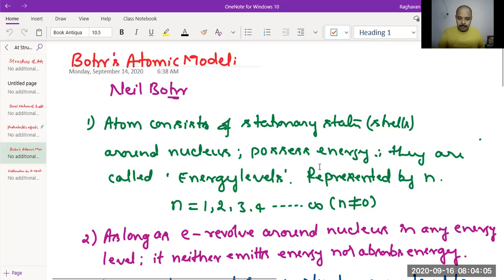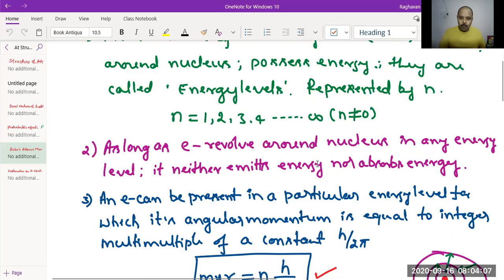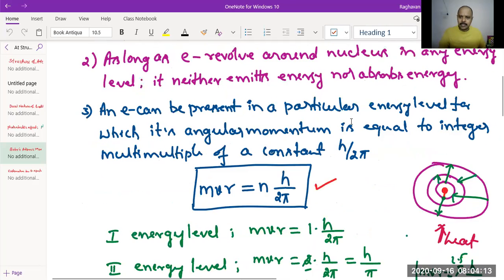N is the symbol for that. N starts with 1, ends with infinity, and N is not equal to 0. As long as an electron revolves in a particular energy level, it neither emits energy nor absorbs energy. So it simply revolves, doesn't fall into the nucleus. So the atom is stable. Third, for an electron to be present in a particular energy level, it has to satisfy a condition. What is that?